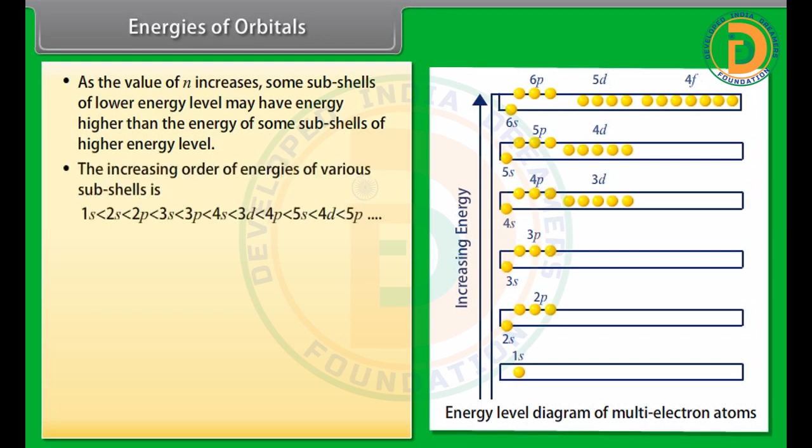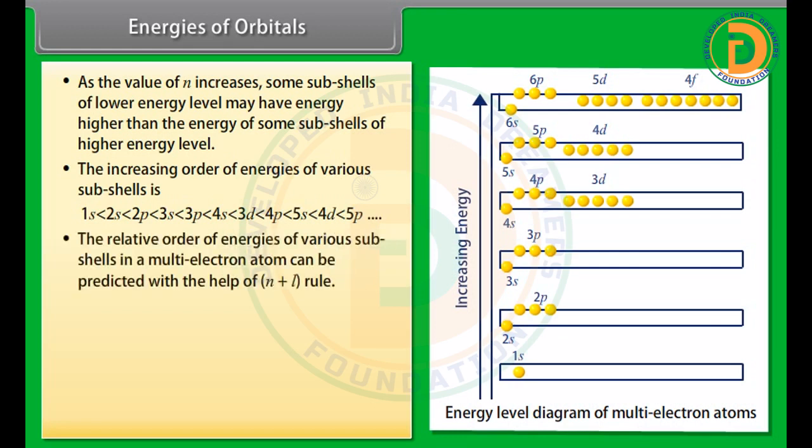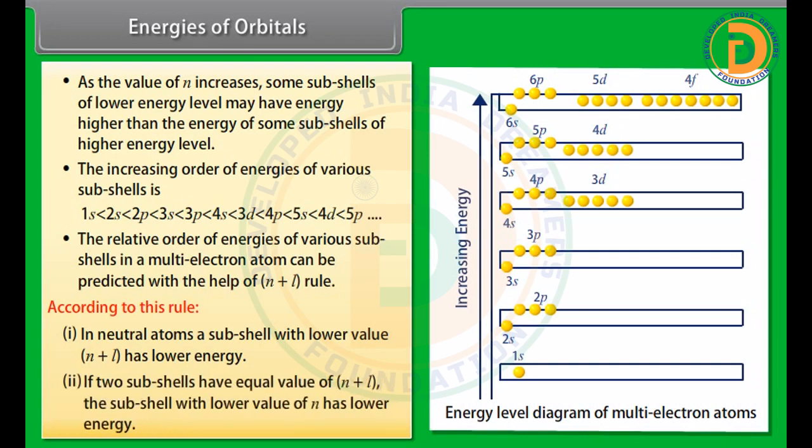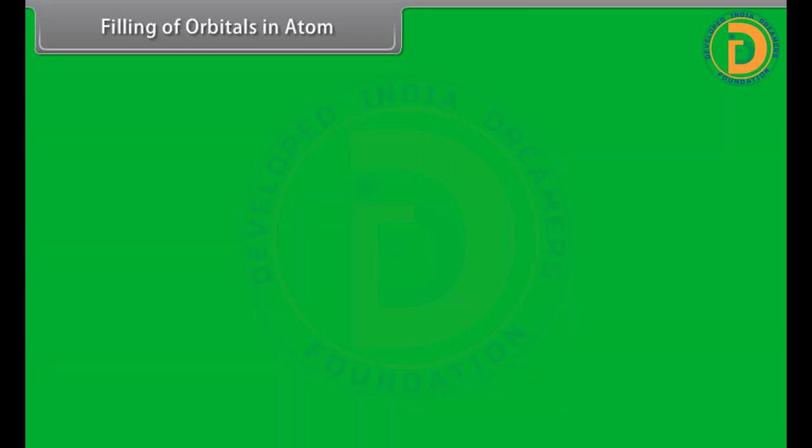Number 4. The increasing order of energies of various subshells is: the relative order of energies of various subshells in a multi-electron atom can be predicted with the help of n plus L rule. According to this rule, number 1. In neutral atoms, a subshell with lower value of n plus L has lower energy. Number 2. If two subshells have equal value of n plus L, the subshell with lower value of n has lower energy.